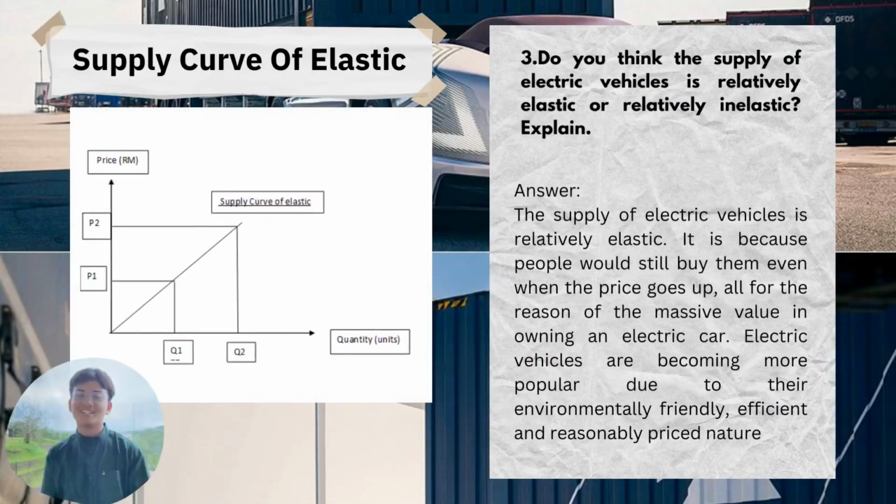Hi, my name is Haris Rizwan. Okay, today I want to answer question number 3. The question is, do you think the supply of electric vehicles is relatively elastic or relatively inelastic?